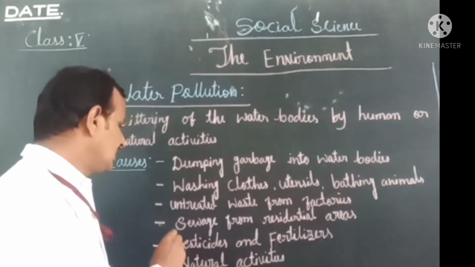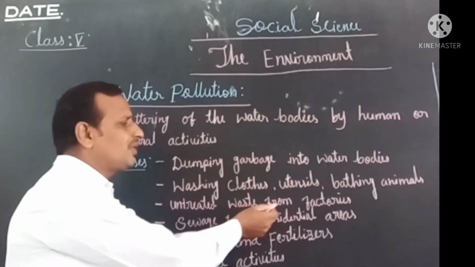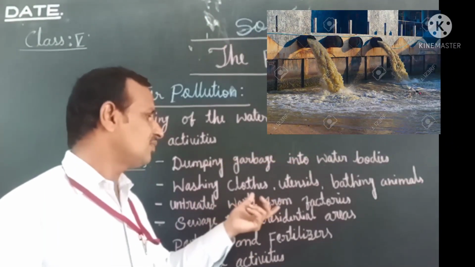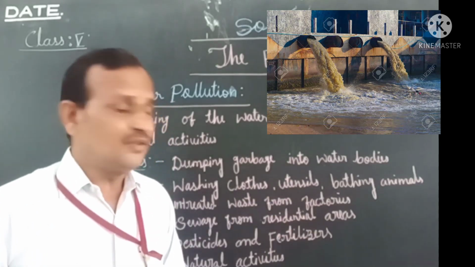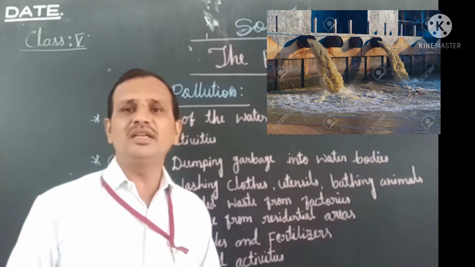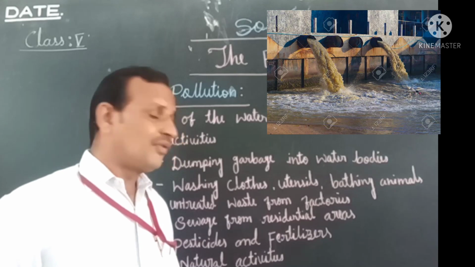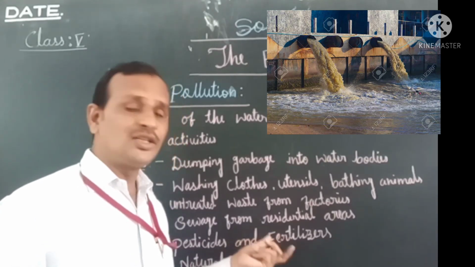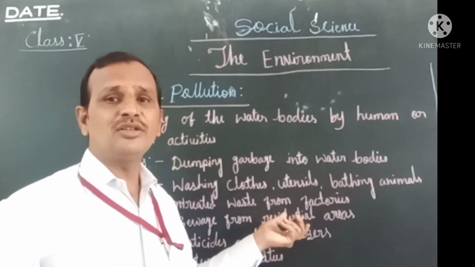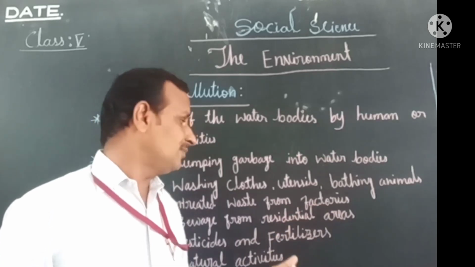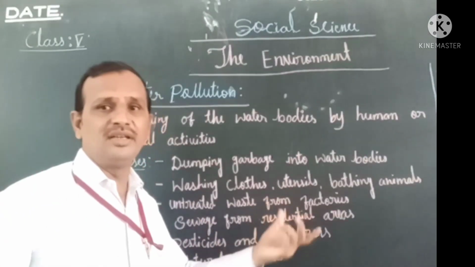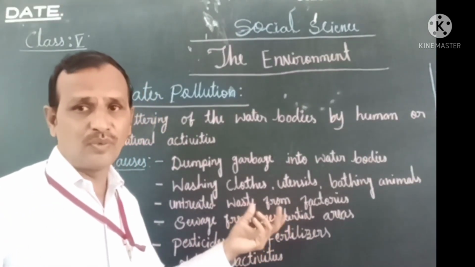Another cause is untreated waste from factories. You know, children, many big factories discharge their waste, and that joins into the water bodies nearby. Due to this reason water is polluted. Which reason? Untreated waste from factories. This is one of the causes of water pollution.